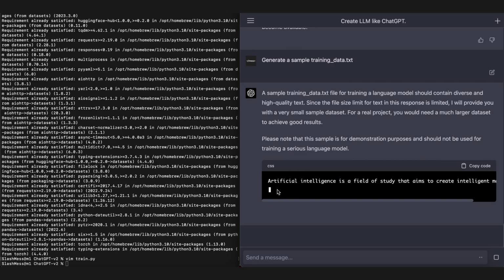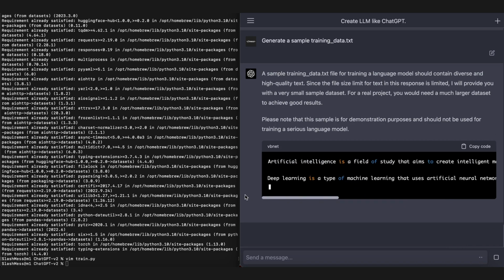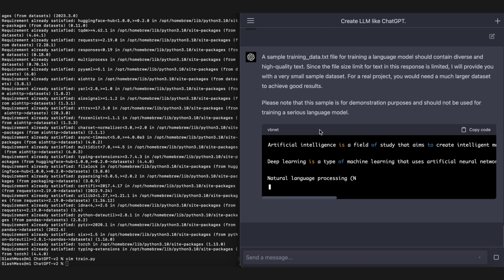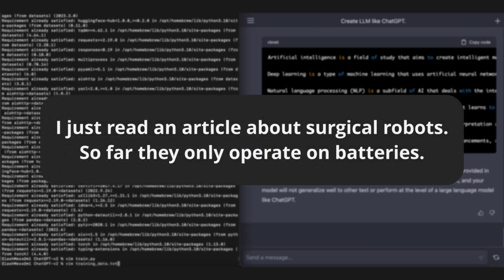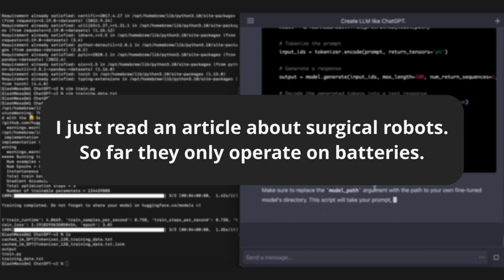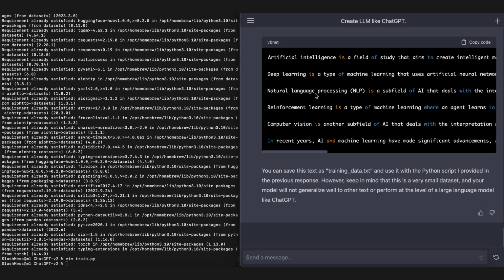Okay, so it's going to be training it on, I guess, probably just a small essay about artificial intelligence. Very cool. So we'll use text on an AI to train an AI. We're teaching it what it should do. Okay, cool. It's now generated the text.